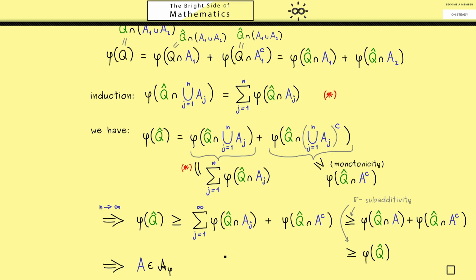Now with this nice proven result, we are way closer to being able to prove the famous Carathéodory's extension theorem. And maybe we do this in the next video.